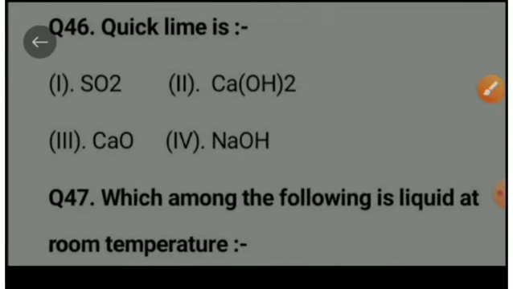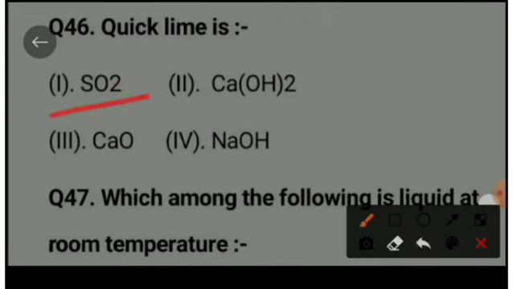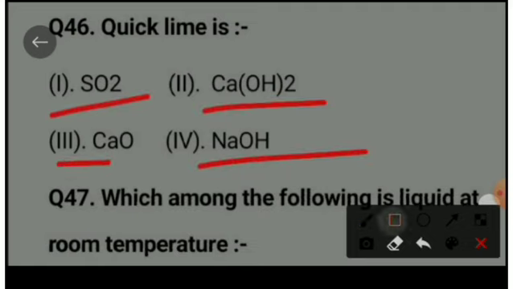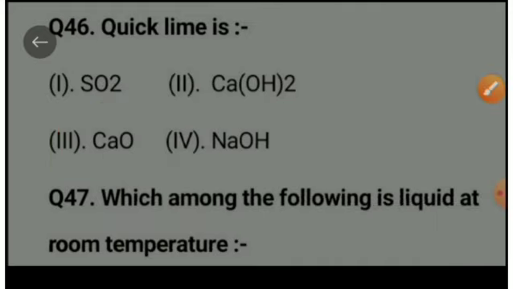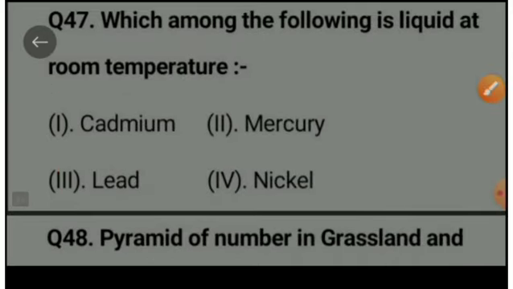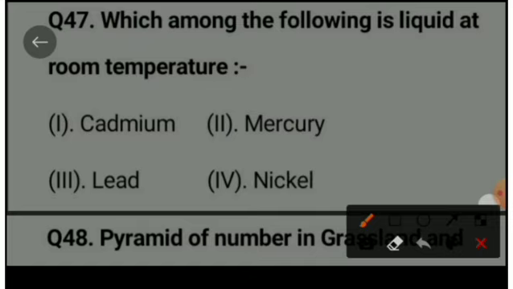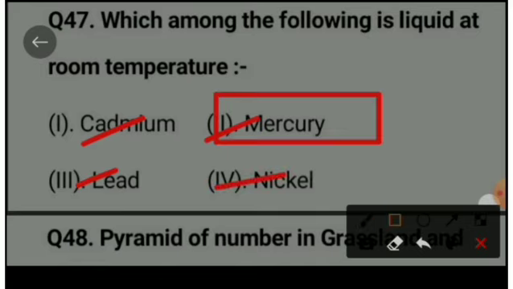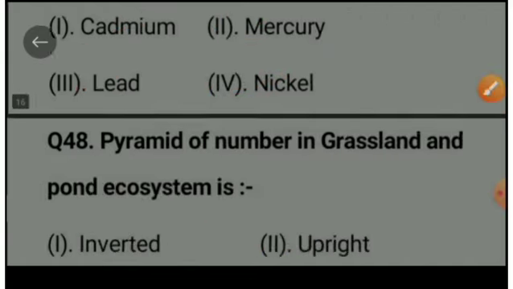Next question is, quicklime is sulfur dioxide, calcium hydroxide, calcium oxide, sodium hydroxide. The right option is calcium oxide, which is called quicklime. Next question, which among the following is liquid at room temperature? Cadmium, mercury, lead, nickel. The right option is mercury, which is liquid at room temperature.